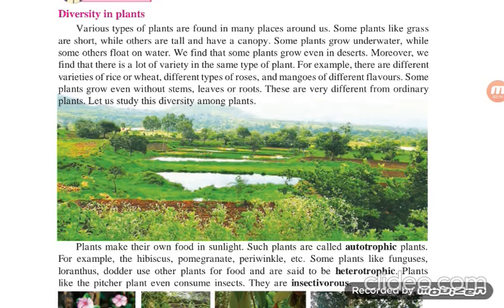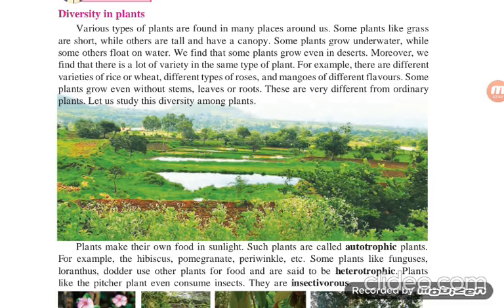There are different types of roses. Mangoes have different flavors: Alphonso mango, then Langda, Keshri, Dasheri, Totapuri, many varieties of mangoes of different flavors that we tasted in the summer vacation. And now there is a rainy season, lush green area all around us. Some plants grow even without stem, leaves or roots. These are very different from ordinary plants.